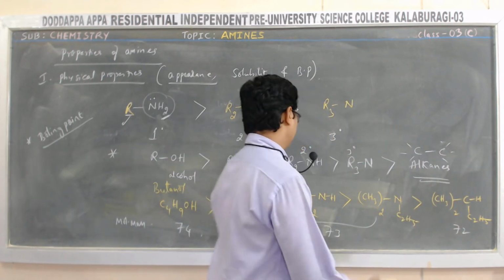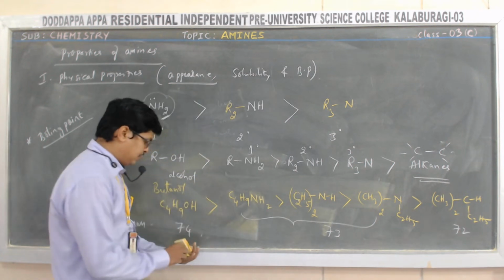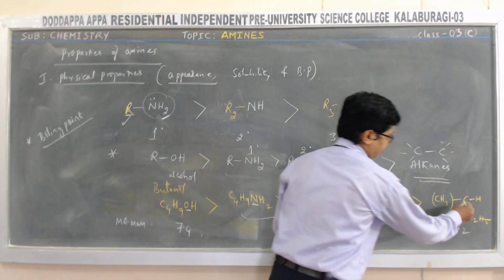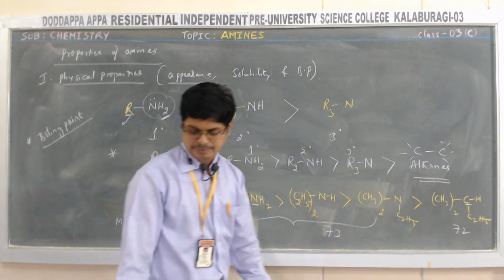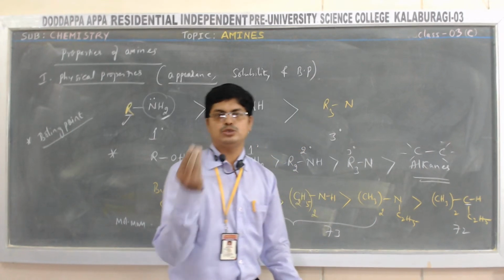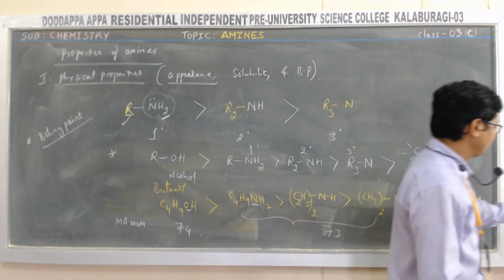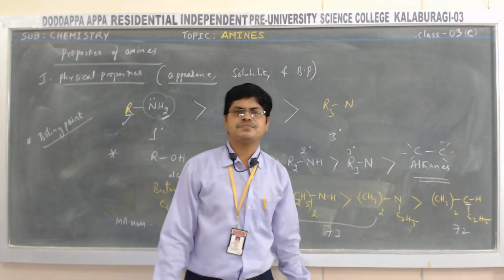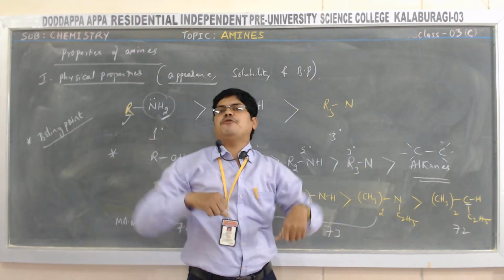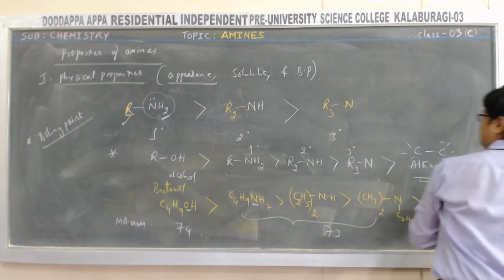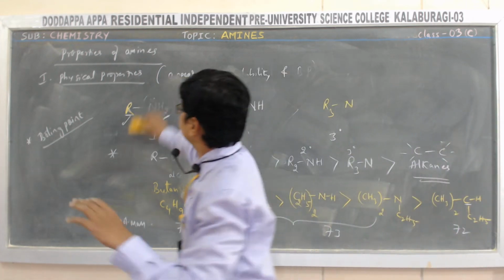As the electronegativity of the element decreases, the boiling point also decreases. And it also depends on what? Hydrogen bonding. Okay, so this is what we have about the boiling point of amines. Now next, let me focus on the chemical properties of amines.